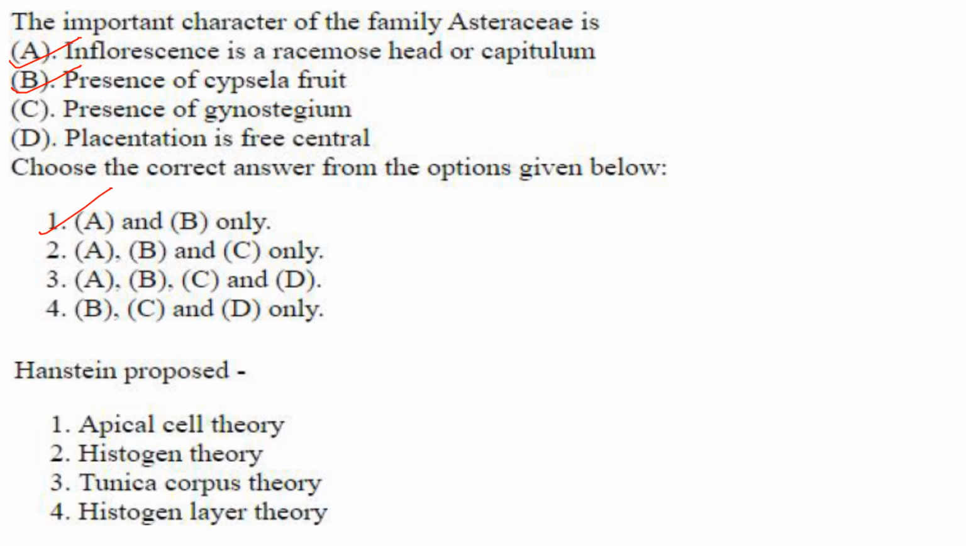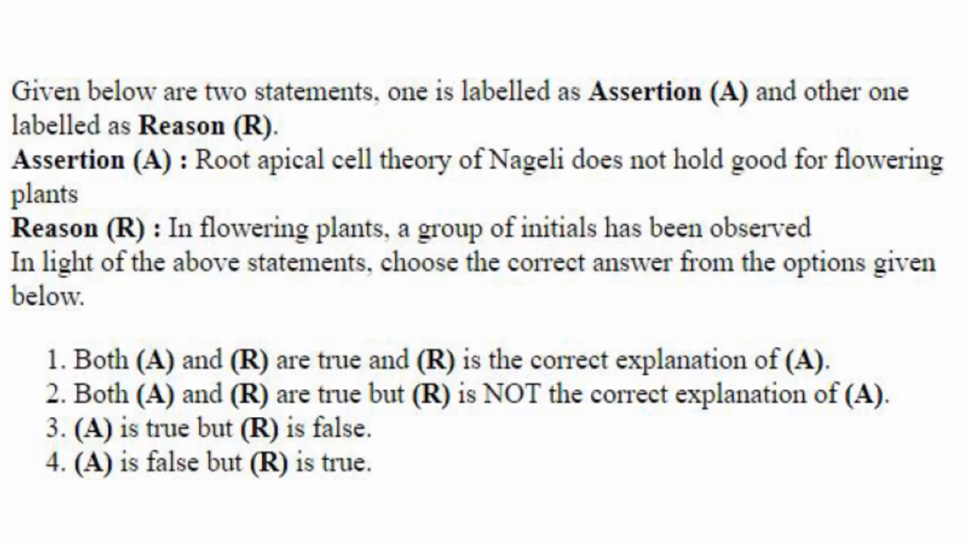Then Hanstein proposed the histogen theory. That is option 2, the answer. Then given below are two statements, one labeled assertion and the other as reason. Assertion: Root apical theory of Nägeli does not hold good for flowering plants. Yes, he proposed that theory for the non-flowering ones.